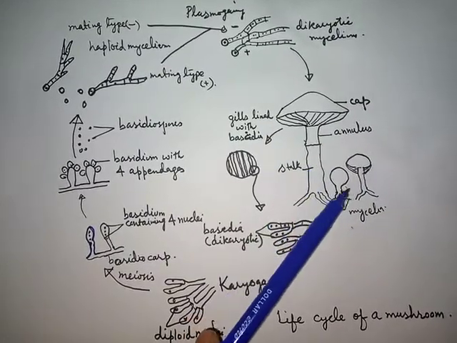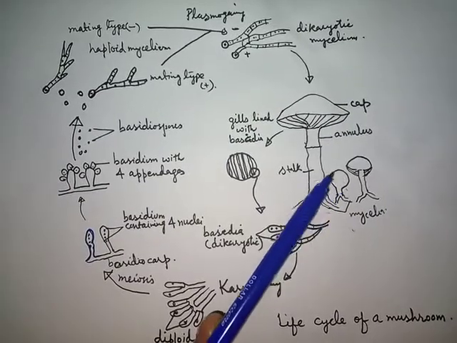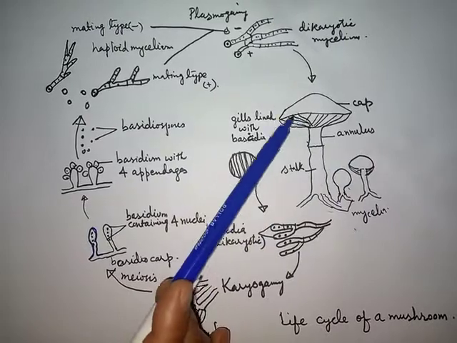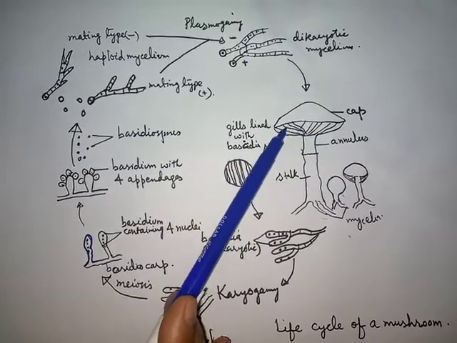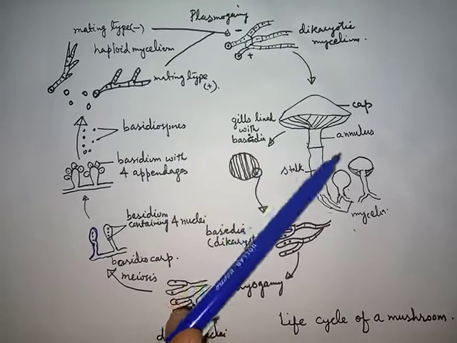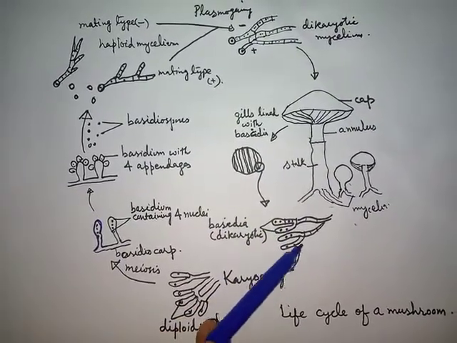mushroom, that consists of white colored hyphae, which are mostly underground, and its aerial part that consists of a stalk and a cap like structure. Under the cap there are numerous gill like structures which have inside them basidia or fruiting bodies.